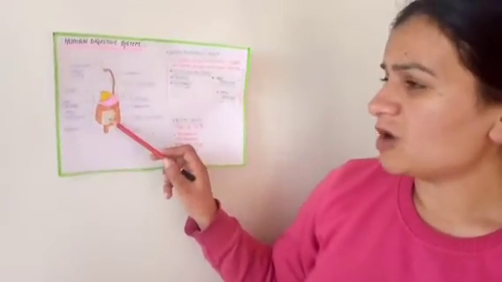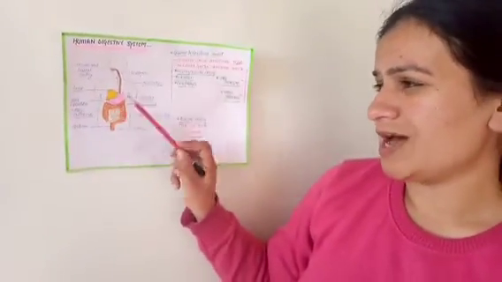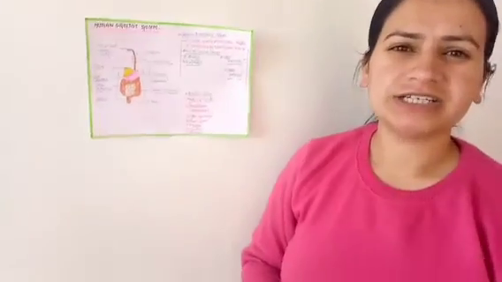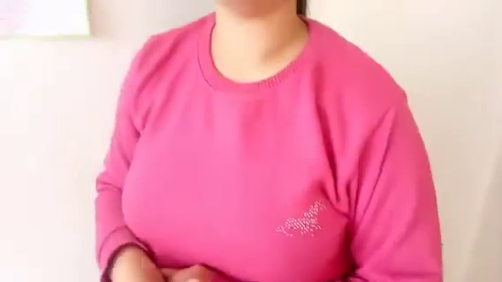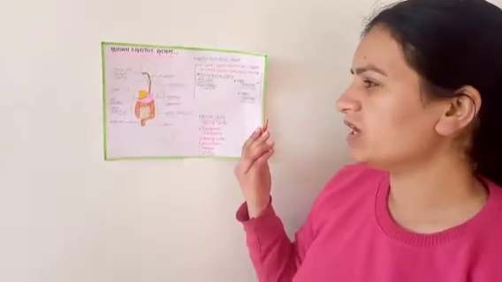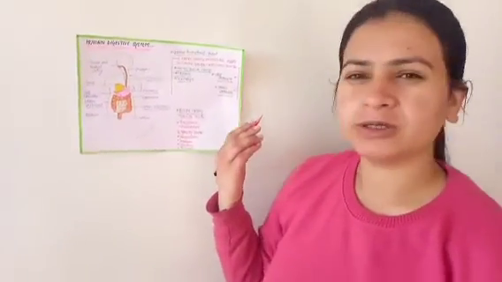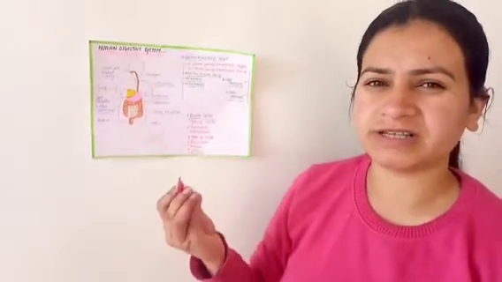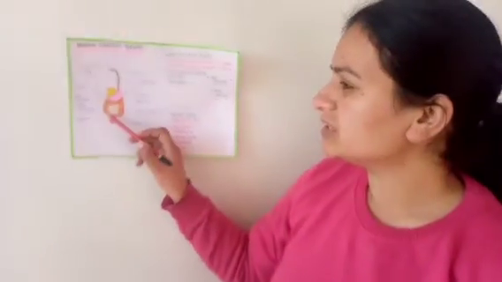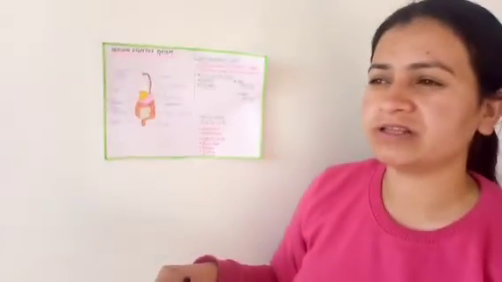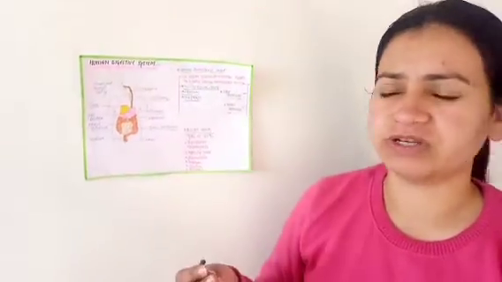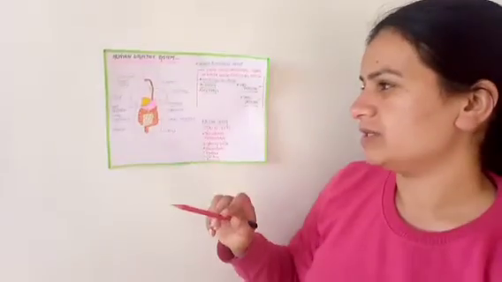Now after the small intestine, the food reaches the large intestine. In the large intestine, we have millions and billions of microorganisms present. They help in the digestion and absorption of important nutrients in the large intestine.